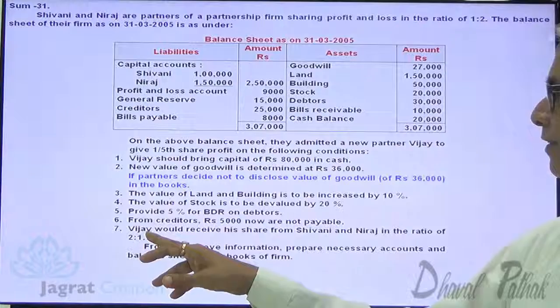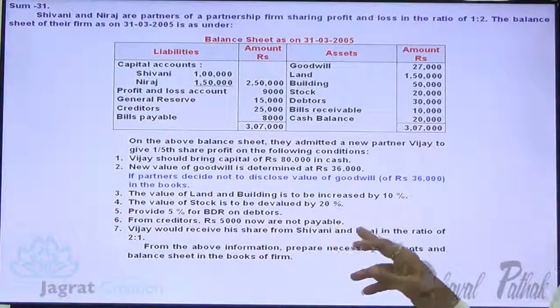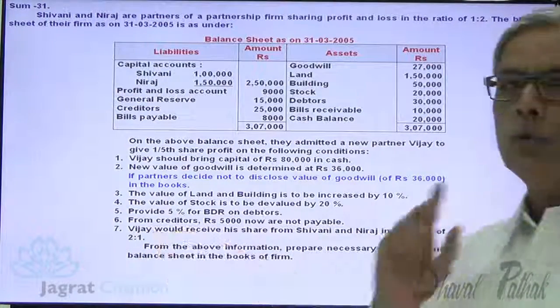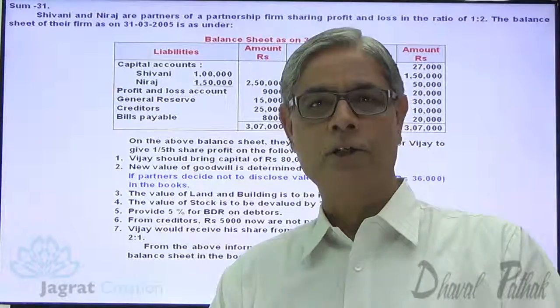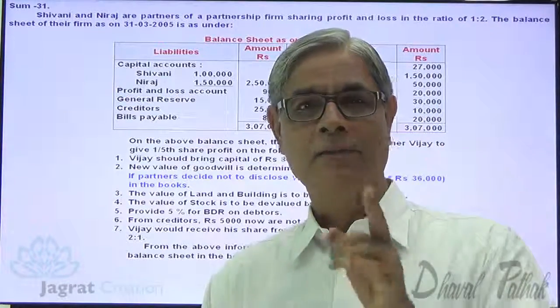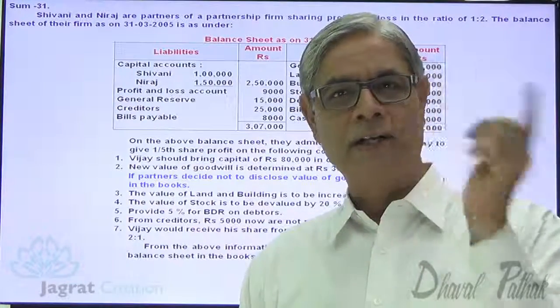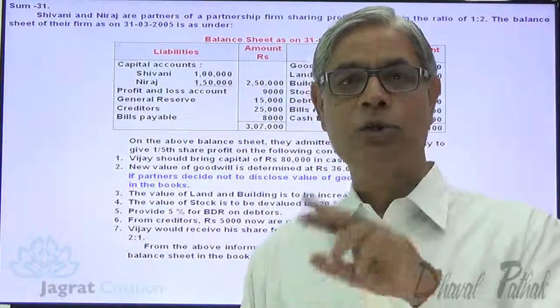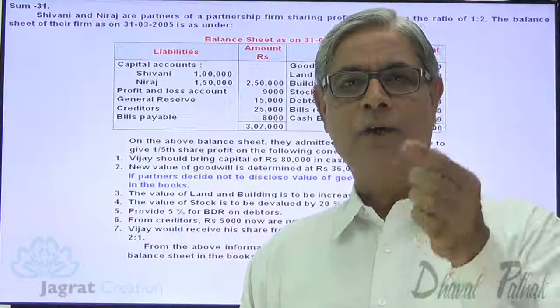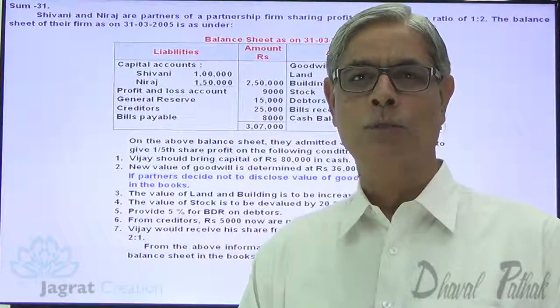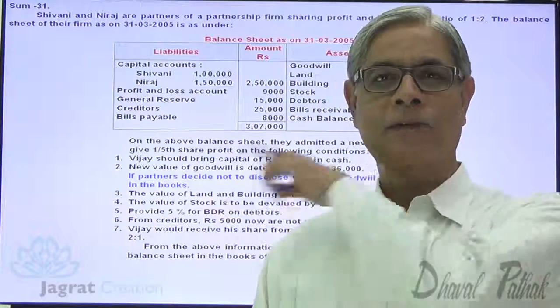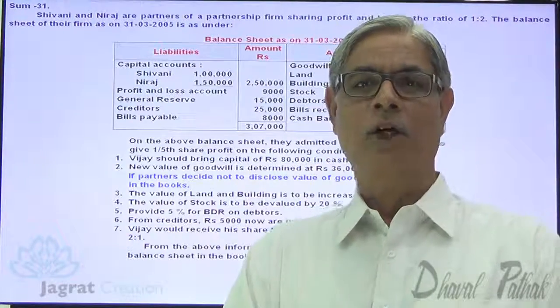Look at it. Vijay would receive his share from Shivani and Neeraj in the ratio of 2:1. So the sacrificing ratio is 2:1. That will be considered to find out the new profit sharing ratio. Old ratio 1:2, sacrificing ratio 2:1. We are required to work out the new profit sharing ratio, and in the new ratio, the entire goodwill gets written off.